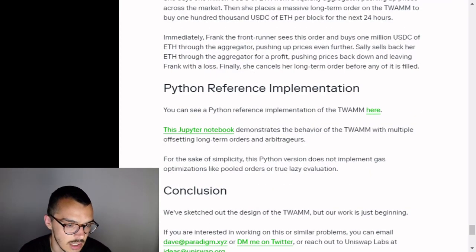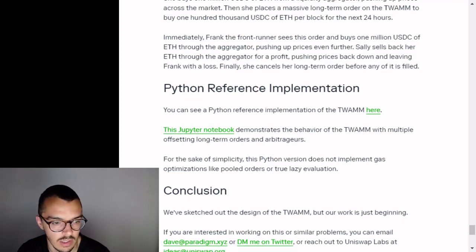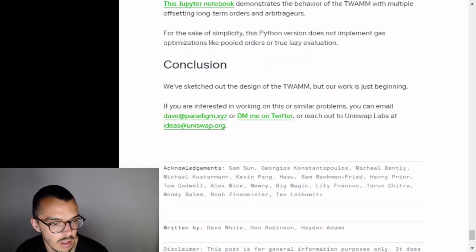Python reference implementation. You can see a Python reference implementation of the TWAMM here, link in post. This Jupyter Notebook, link in post, demonstrates the behavior of the TWAMM with multiple offsetting long-term orders and arbitrageurs. For the sake of simplicity, this Python version does not implement gas optimizations like pooled orders or true lazy evaluation.